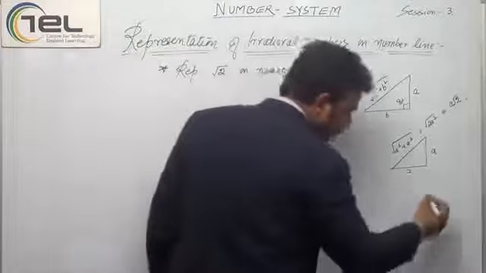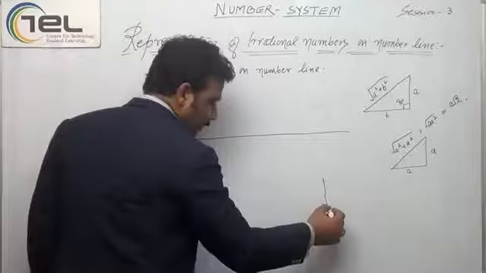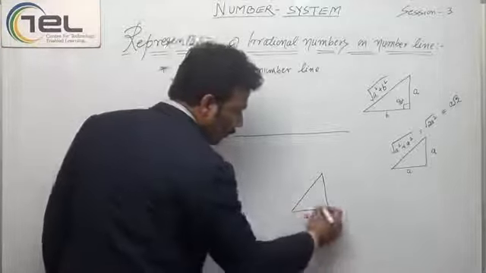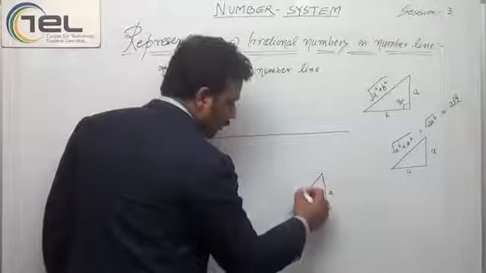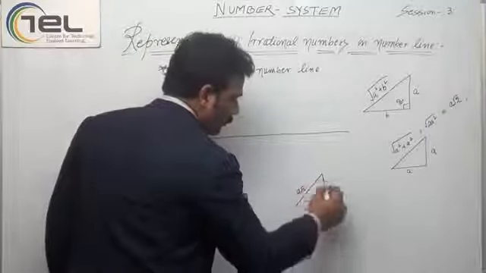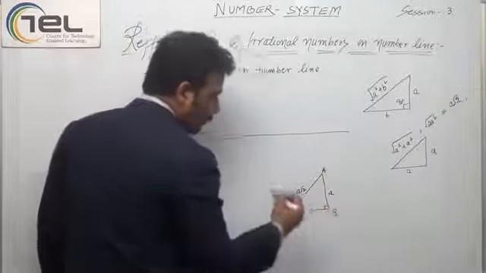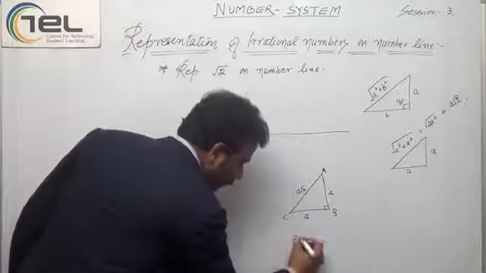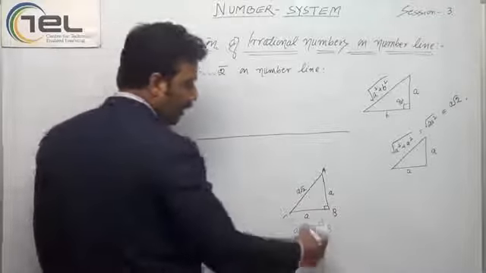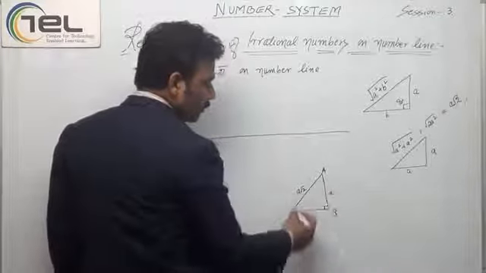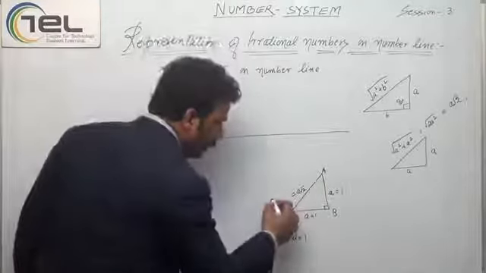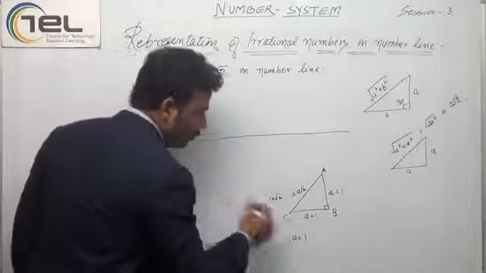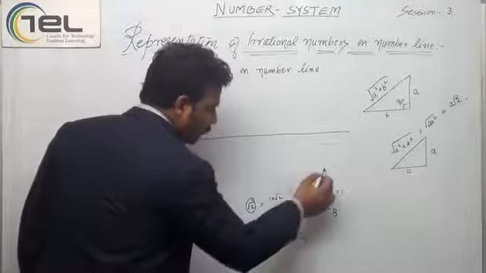That means if these two sides are A, then this is A root 2. Just learn this. If I put A equal to 1, this is 1, this is 1, so this becomes 1 times root 2, which is root 2. So this distance becomes root 2.